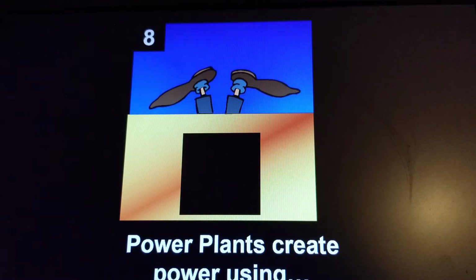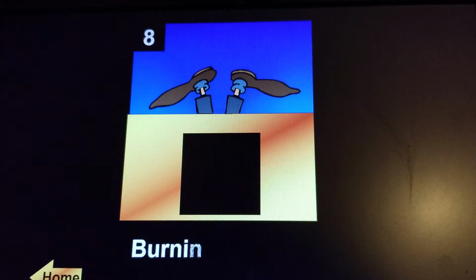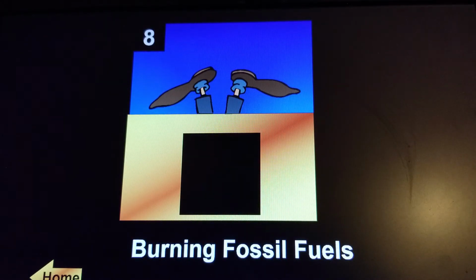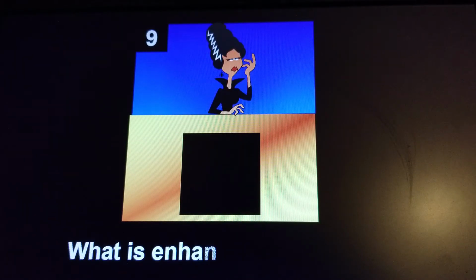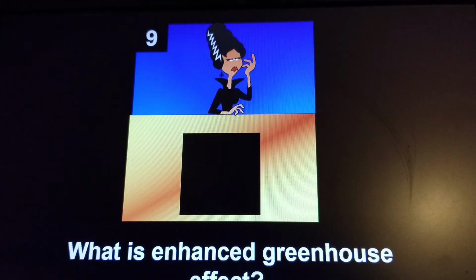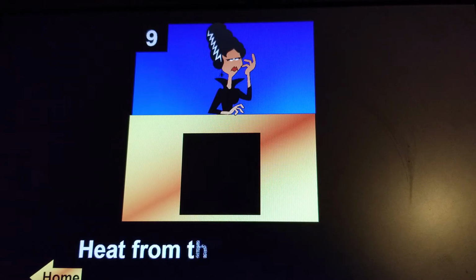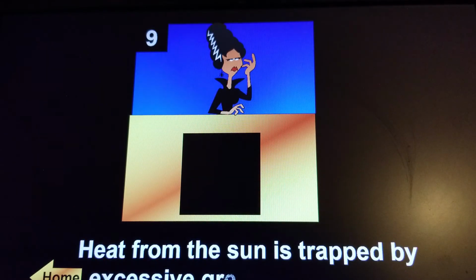Power plants create power using burning fossil fuels. That is correct for what we've learned in class. We discussed that there's other options, but that is correct for what we've learned in class. Enhanced greenhouse effect. Heat from the sun is trapped by excessive greenhouse gases, and that is true.